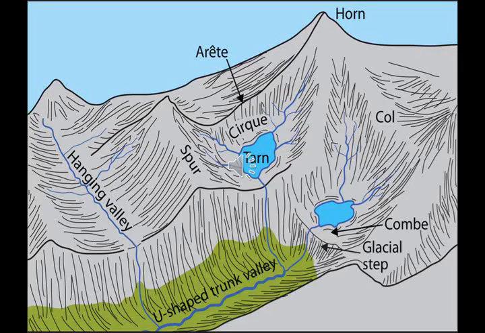Look at this picture. You can find an arete, a knife-like structure. Then a cirque, the hollow depression. Then the hanging valley, which is like a river hanging from the top of the mountain to the bottom of the mountain. Then the U-shaped valley, formed because of the flow of the glacier over the river valley and around the mountainous region, eroding deeply and forming a U-shaped valley. So you can find a cirque, arete, hanging valley, and U-shaped trunk valley in this picture.